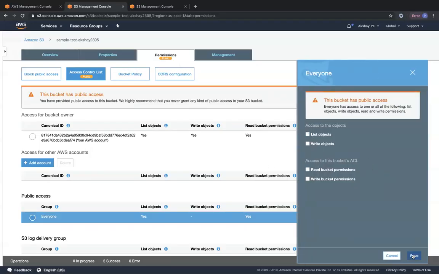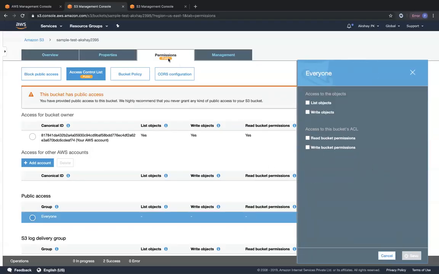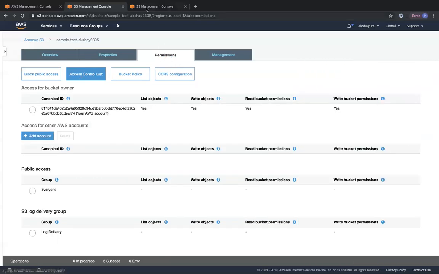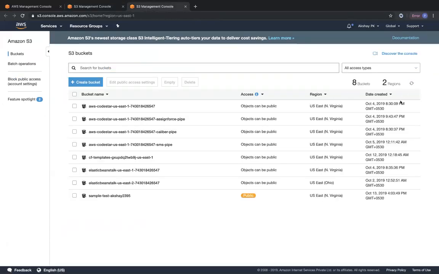And automatically you can see it will revert back to being not public. Okay, so you can just refresh over here, it will revert back to being objects can be. Okay, probably I think it will take a little bit of time. We'll just come back to the screen again.